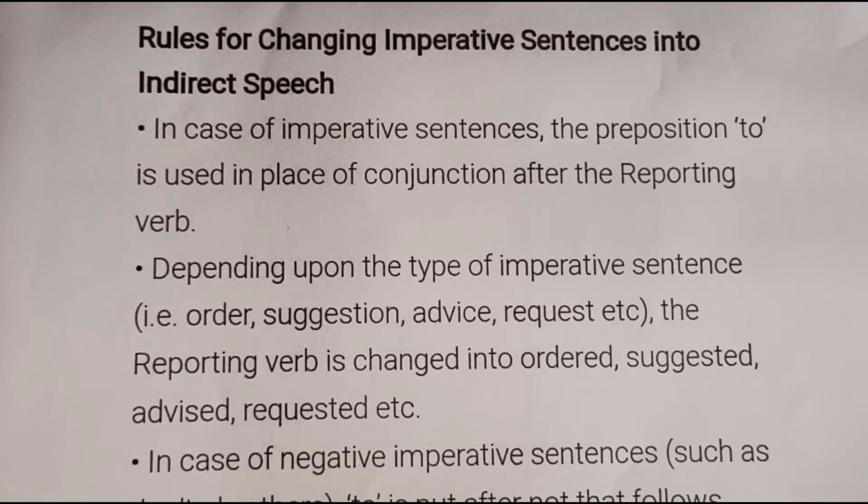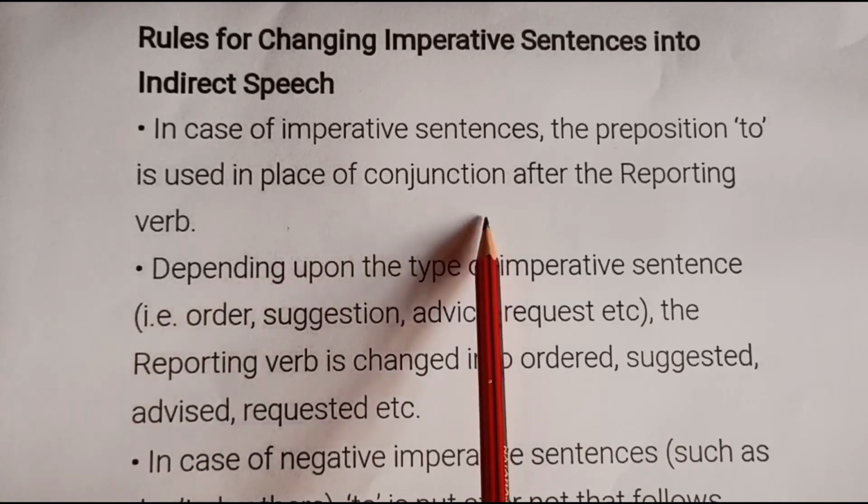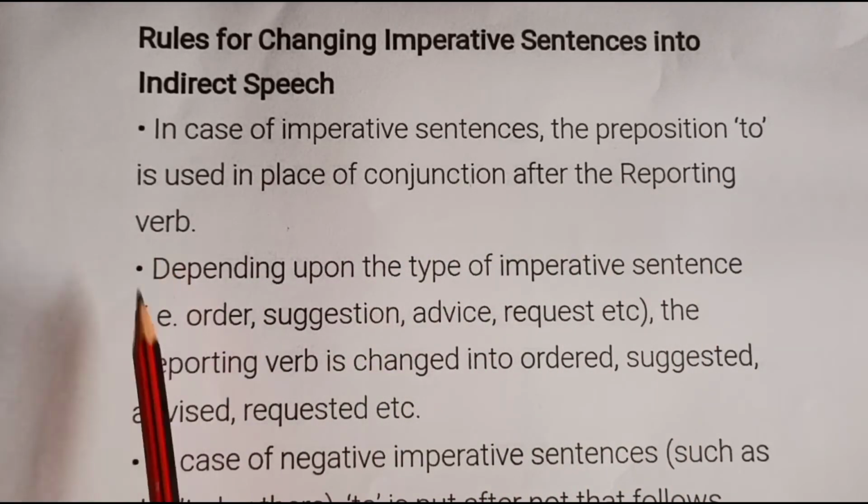In interrogative sentences of the yes-no type, we remove the inverted commas and add if or whether. In interrogative sentences with WH questions, the WH word is used as the connector between the reporting verb and the reporting speech. But in imperative sentences, the preposition to is used in place of a conjunction after the reporting verb.